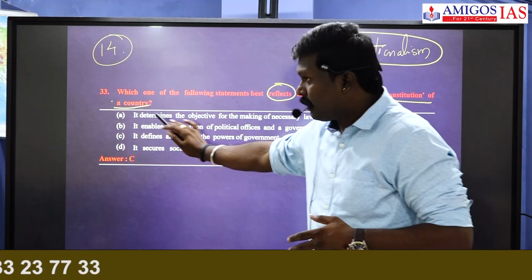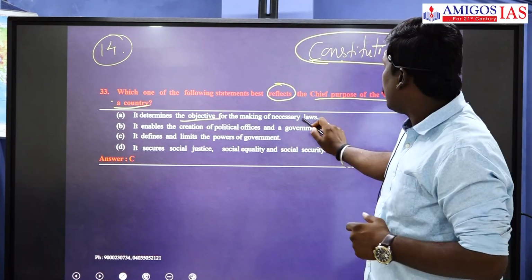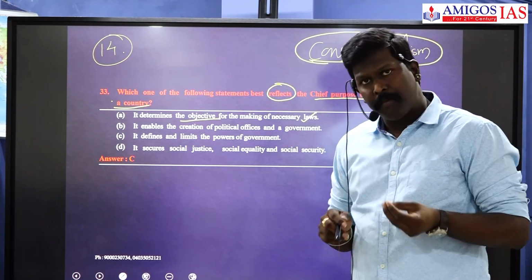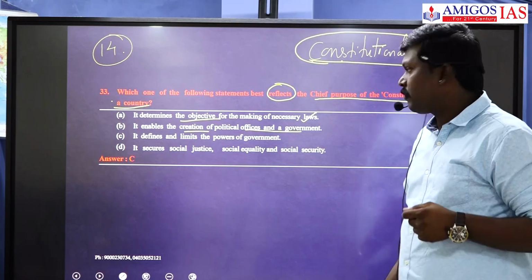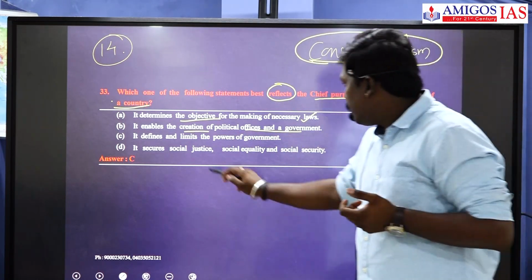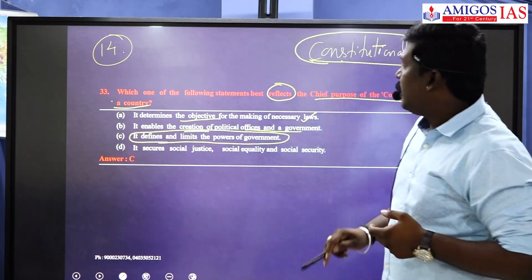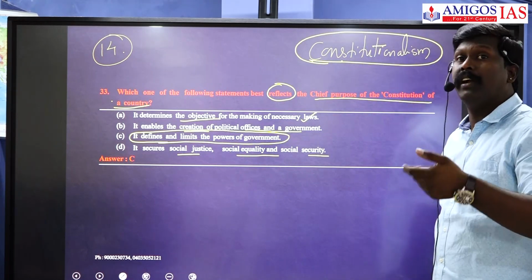So let us see the options here. It determines the objective for making necessary laws. Yes, the secondary laws are made following the primary law. Absolutely correct. It enables the creation of political offices in the government. Yes. It defines and limits the power of the government. It secures social justice, social equality and social security.